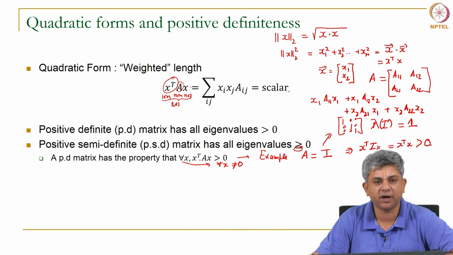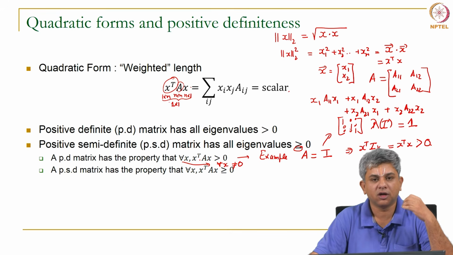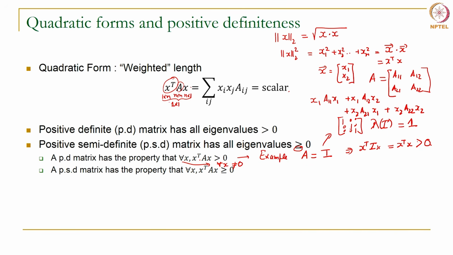So, a positive definite matrix has the property that for all non-zero x, x transpose A x will always be positive. A positive semi definite matrix has the property that for all x, x transpose A x is greater than or equal to 0. So, you could have non-zero x which give x transpose A x is equal to 0. Okay. So, you can see a simple example of this. Let us say a matrix B, which is 1 1 0.